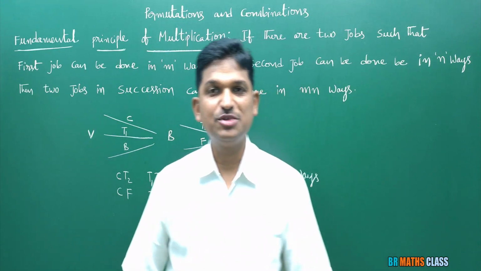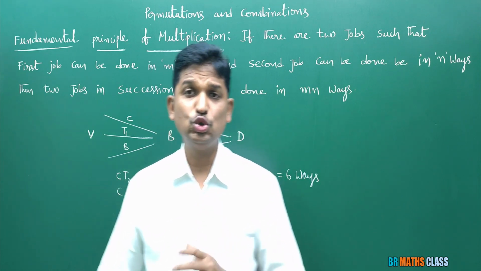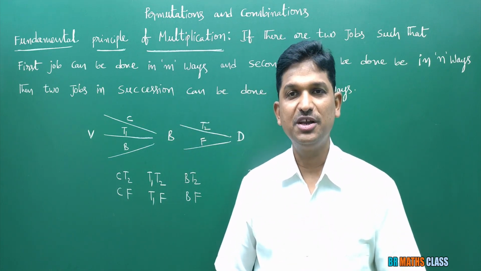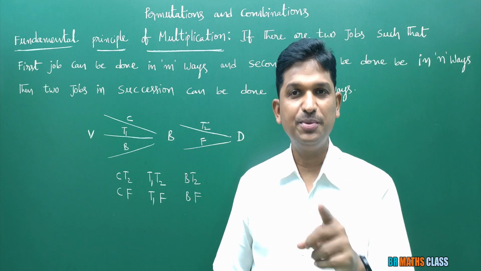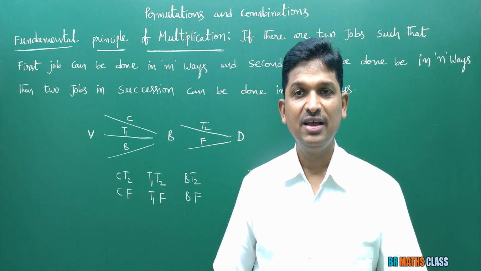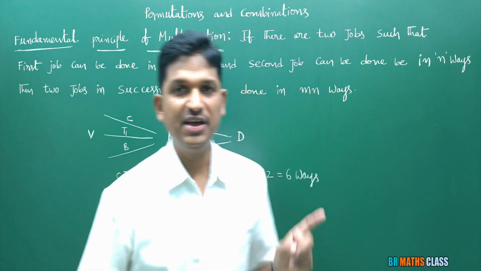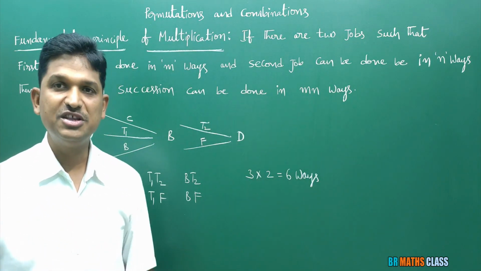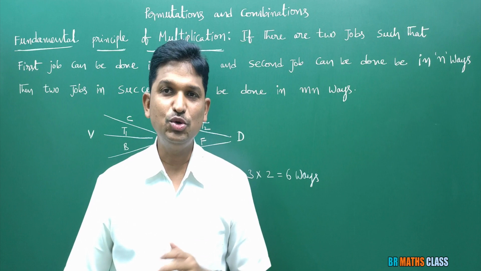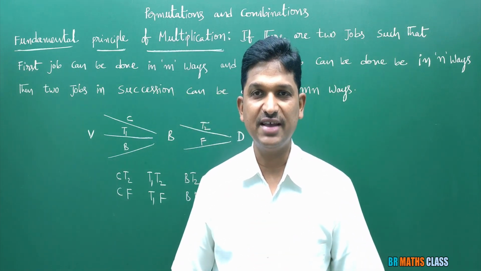What is the fundamental principle of multiplication? If there are two jobs such that the first job can be done in m ways, and the second job can be done in n ways, then the two jobs in succession can be done in mn ways. That is the fundamental principle of multiplication. I'll try to explain this with one more example.